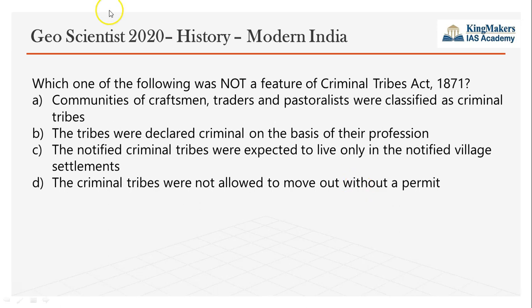So the next question, again, was asked in the Geoscientist examination 2020. Which one of the following was not a feature of the Criminal Tribes Act? So the Criminal Tribes Act, you would have known about this. They used to call an entire group of tribes criminals, and the British government used to discriminate against them. They also called them habitual offenders.